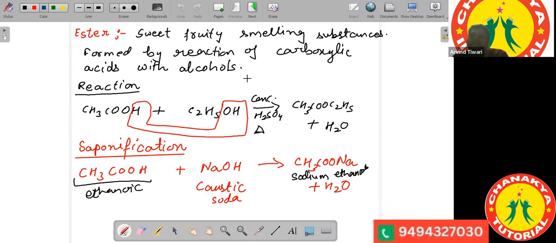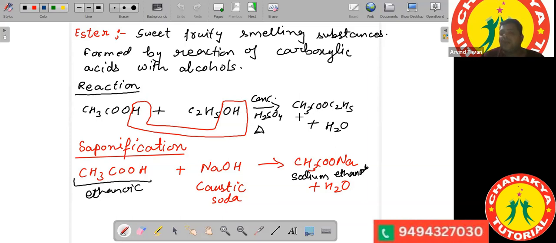Both reactions are important, the saponification reaction and the esterification reaction, and they are just the opposite of each other. Opposite in the sense that you can do this reaction even with an ester.